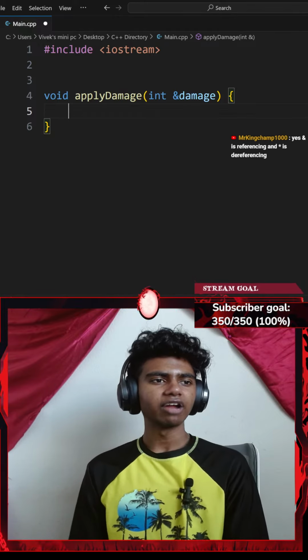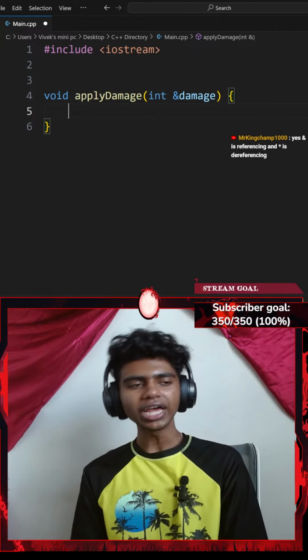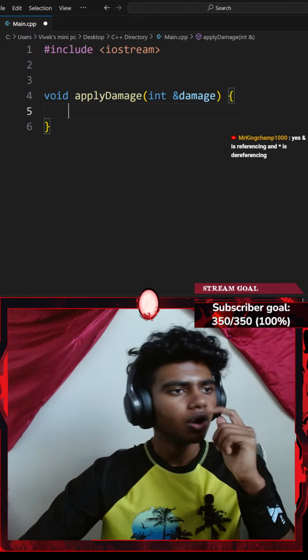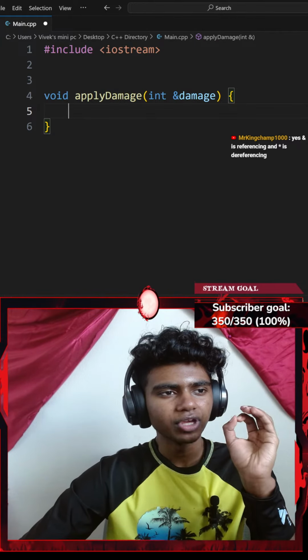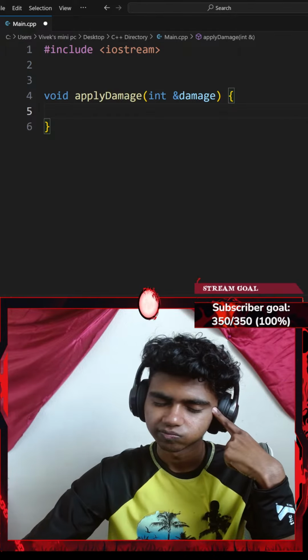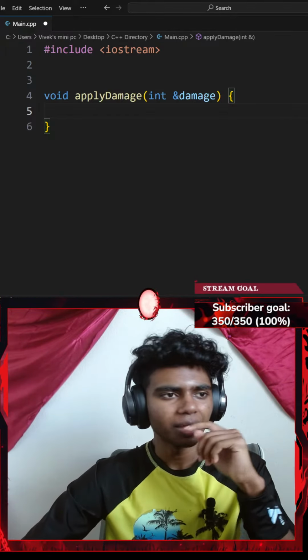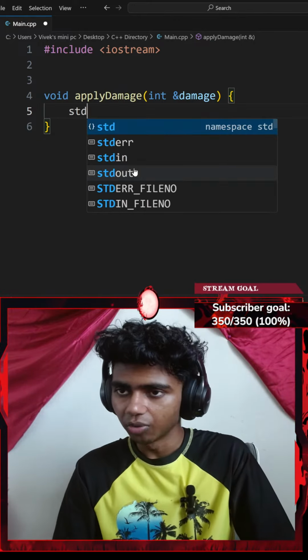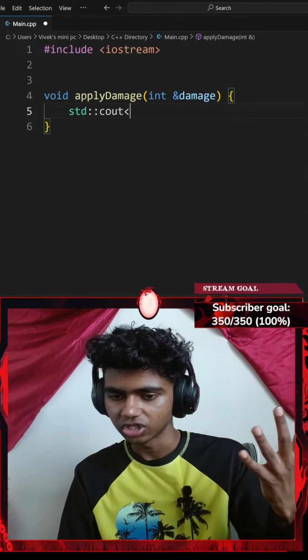Pass that health by reference to a function called apply damage. Okay, ask the user for health. Ask the user how much damage the enemy dealt, subtracted from the player's health. How much damage did the enemy deal? Okay, so maybe inside of my function, let me go with a standard console output with an insertion operator.